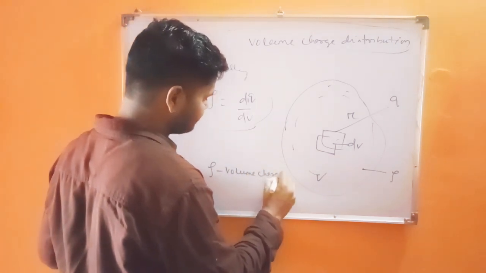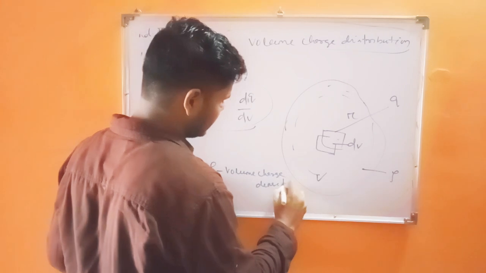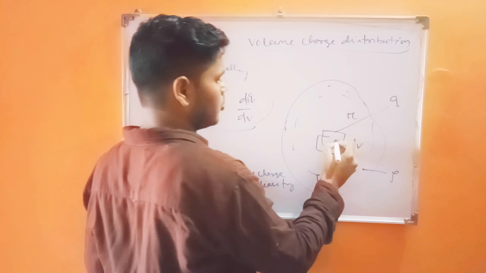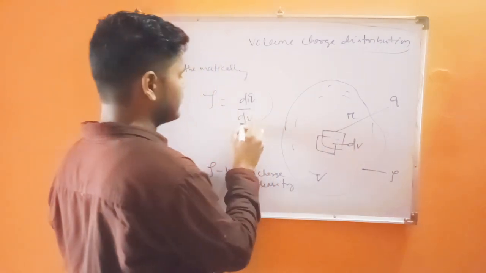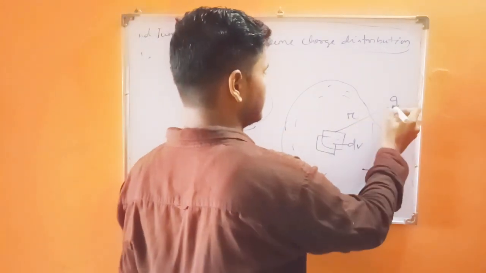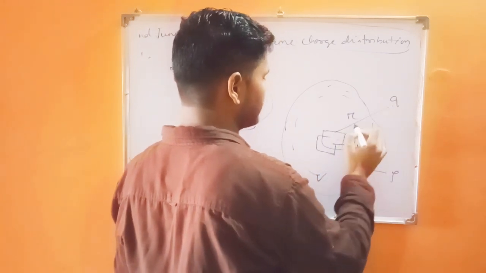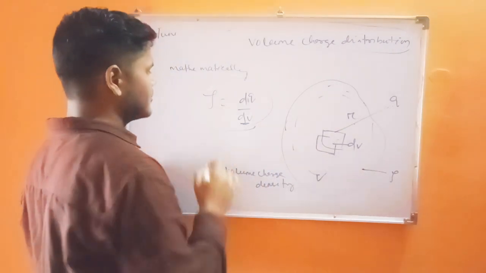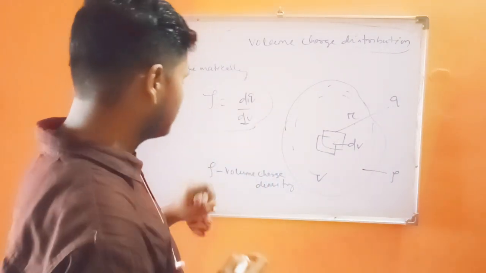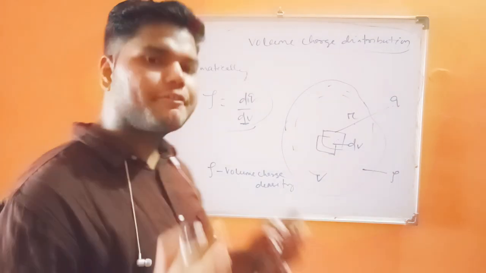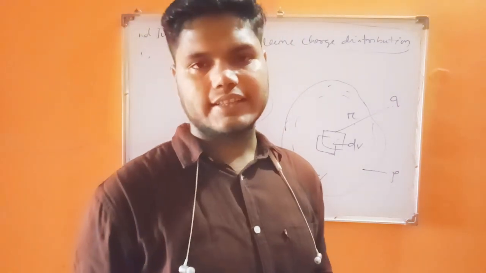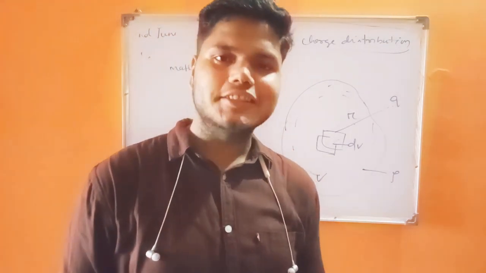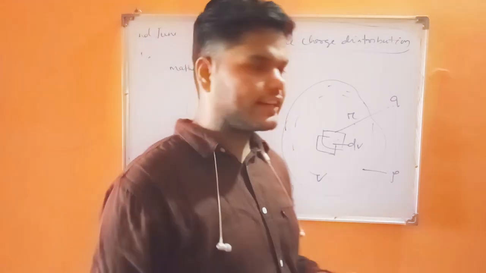When the charge is spread in a particular volume, and we consider the small volume as dV, with charge q placed at a distance of r from the center, then rho equal to dq upon dV. Rho is the volume charge density. What is its definition? It is the charge per unit volume. That is called the volume charge density.